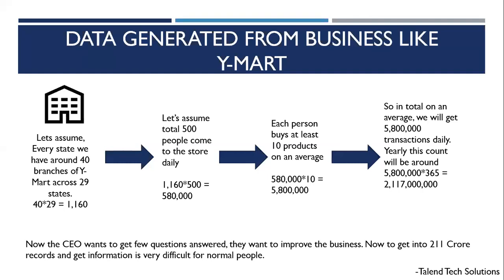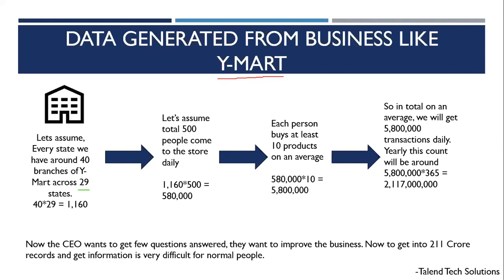So let's take an example of a firm called Weimart. Within India, we have right now 29 states. Let's say a state is a big thing, and let's say in complete Telangana we are considering there are around 40 shops.